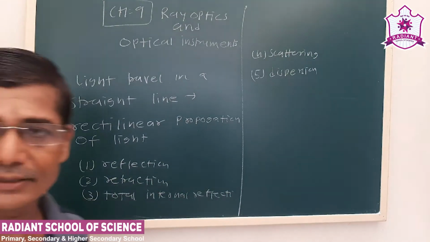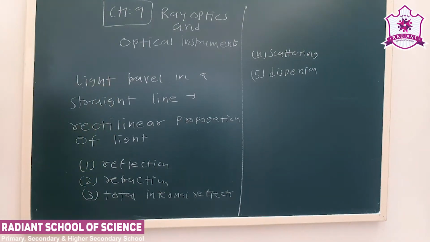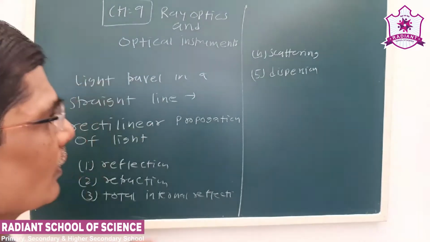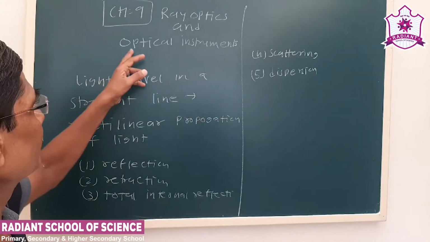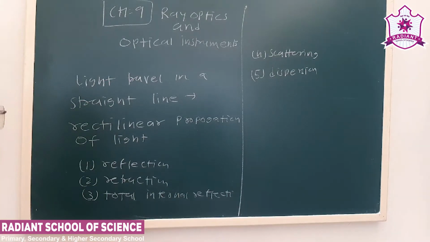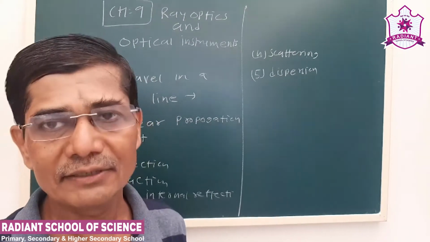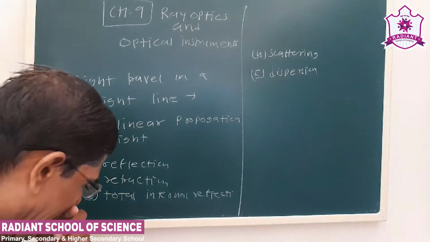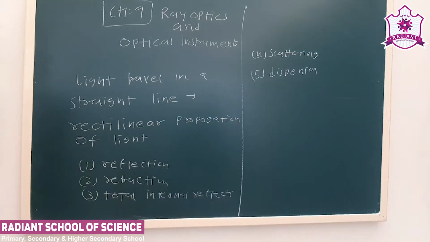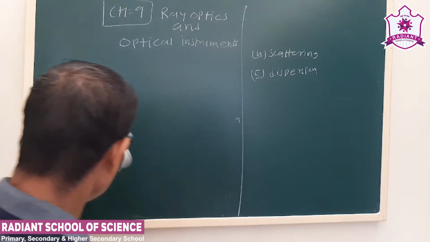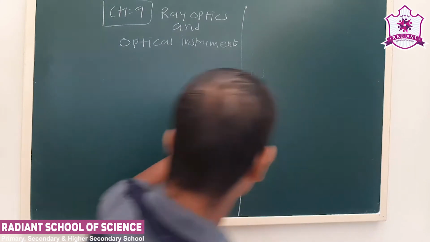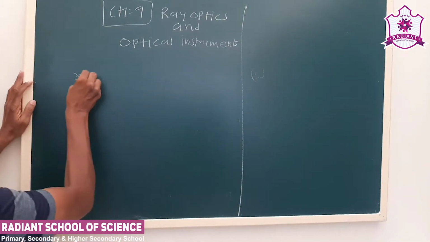We will study the phenomena based on this principle. Now we will study the optical microscope, simple microscope and compound microscope. We will study telescope also. Now we start with the first phenomenon, that is reflection of light.